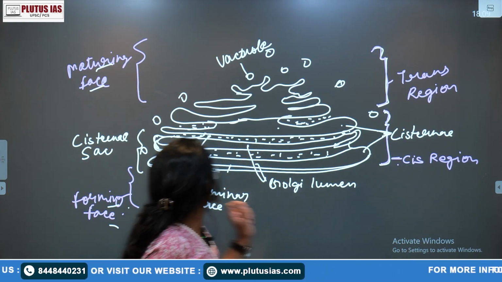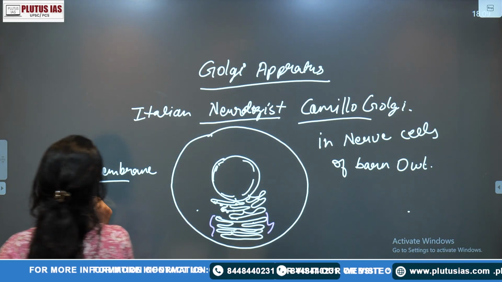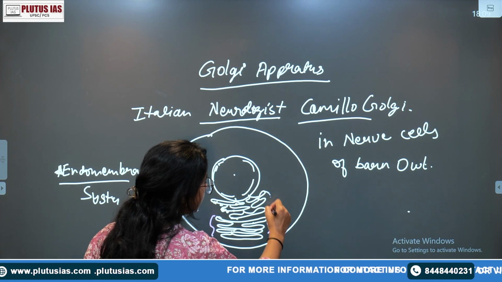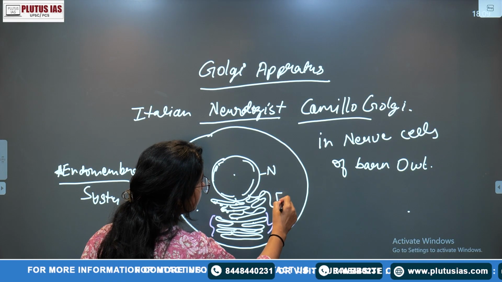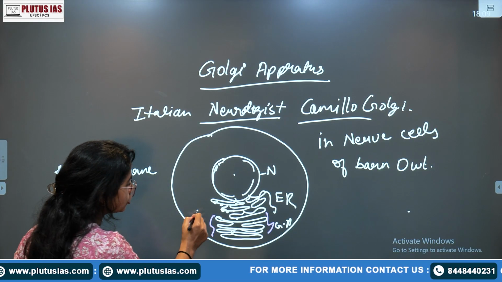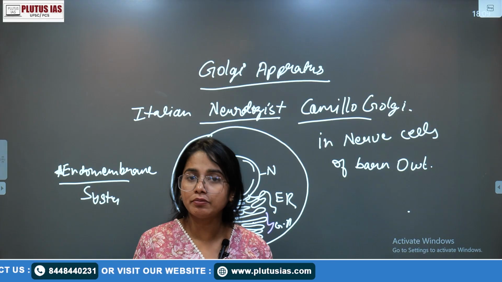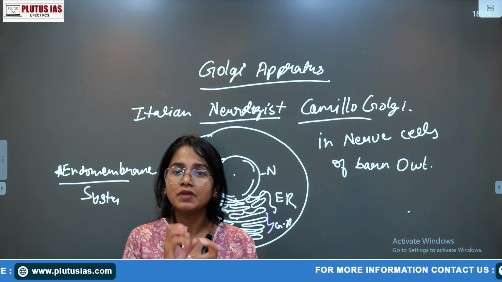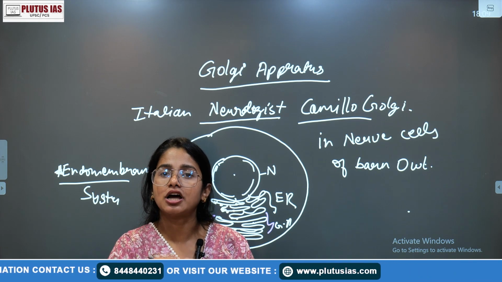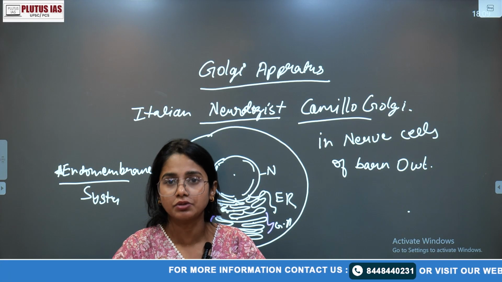Because of that, in the first slide I mentioned the endomembrane system: your nucleus, then ER, then Golgi apparatus and associated lysosomes and vacuoles. These combined make the endomembrane system because they perform in a series to transport molecules either from the cytoplasm to the nucleus or from the nucleus to the cytoplasm.